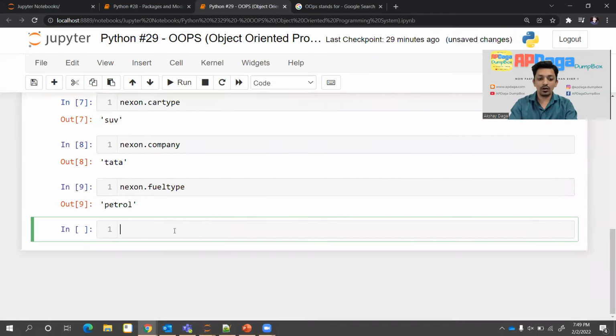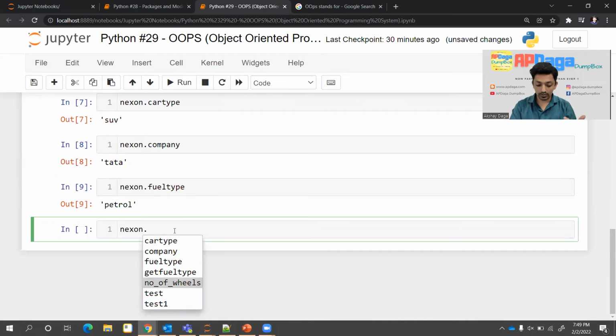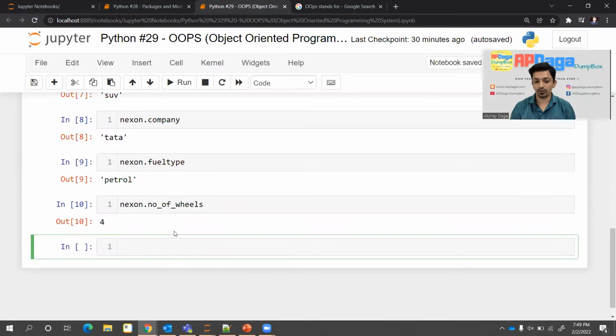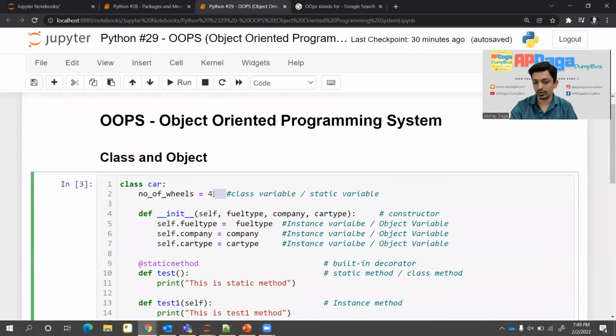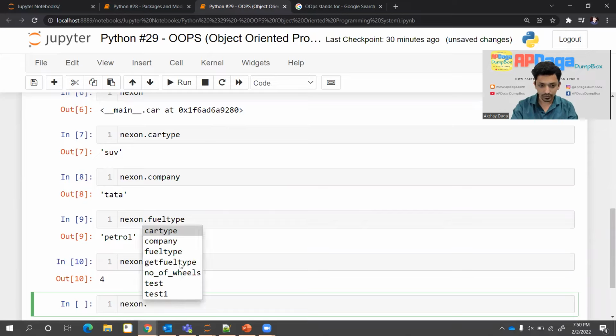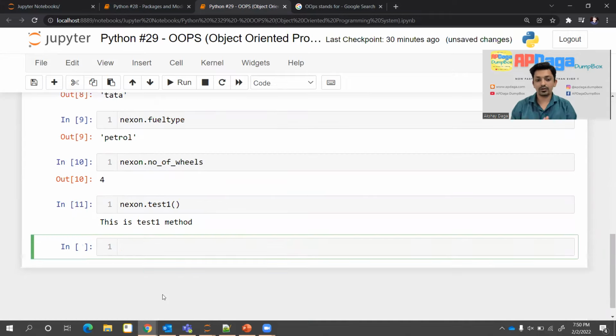Okay, that's it. Now let's talk about a few more things. Whenever I create an object Nexon, there is one more variable, which was a static variable or class variable. Number of wheels, it is 4, and it was assigned here automatically. So the default value is 4, right? Now there are some methods which are available. I'll write Nexon dot test1. It was a normal method, an instance method. So it was called and it got executed correctly.